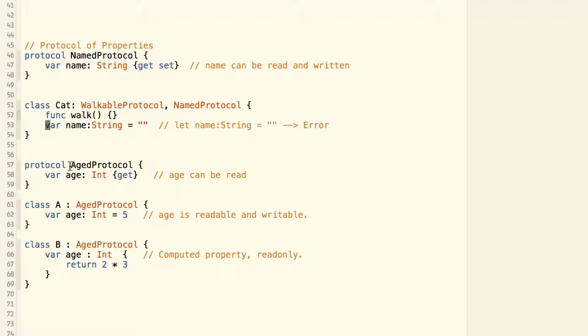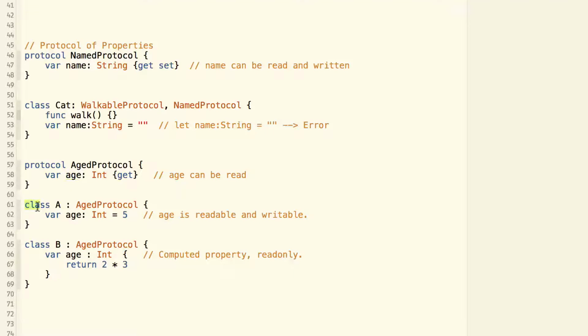Similarly, we have an aged protocol. An aged protocol defines a property called age, and this age only has a getter. This means that in order to conform to the aged protocol, you must have a property called age that is readable. Whether it is writable, I don't care. It's none of my business.